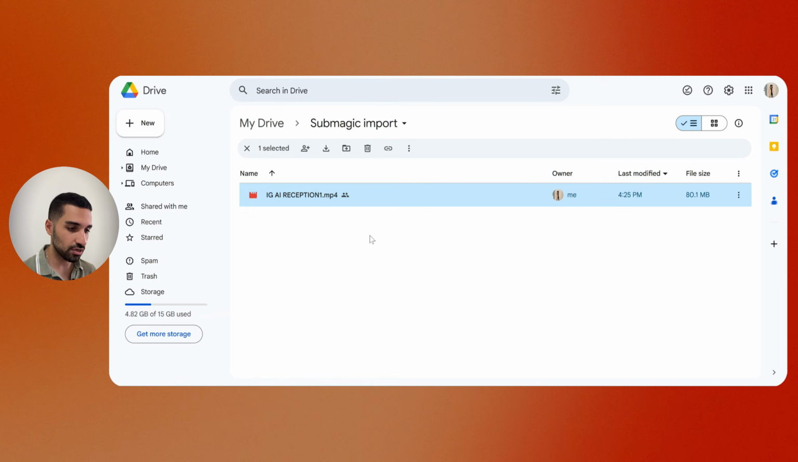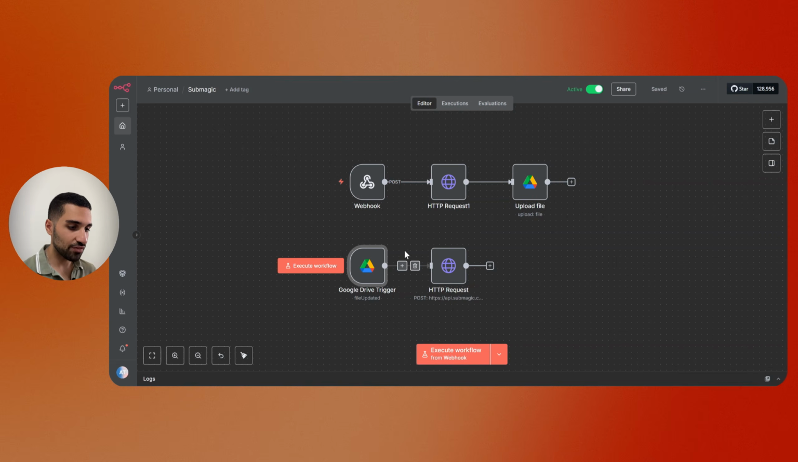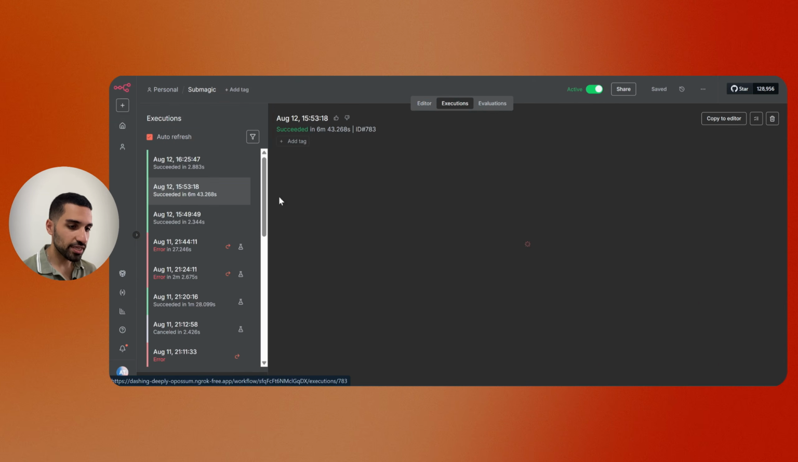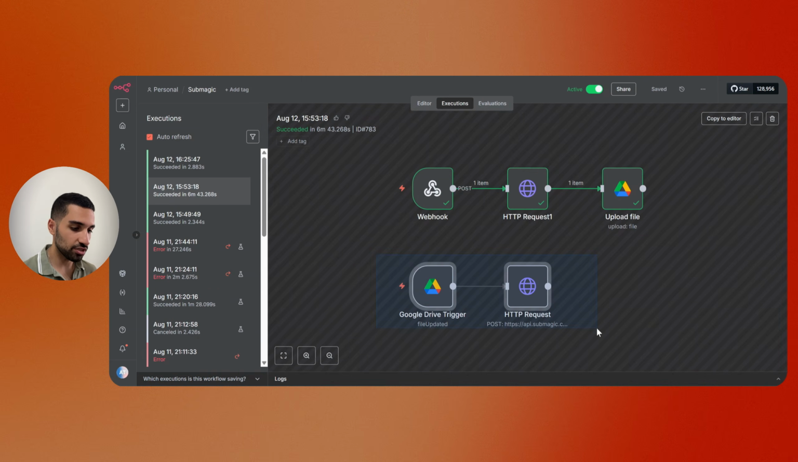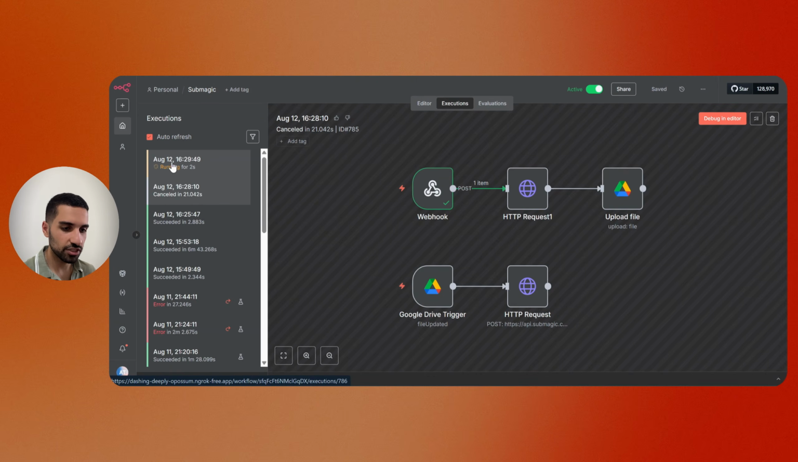So now I just made an update, I just renamed this, so this is exactly an update. And after a minute the workflow will start, but we cannot see it here in the editor, therefore we need to go to executions. So right now we are staying inside executions, and after a minute, once this automation is started, we can see it here.